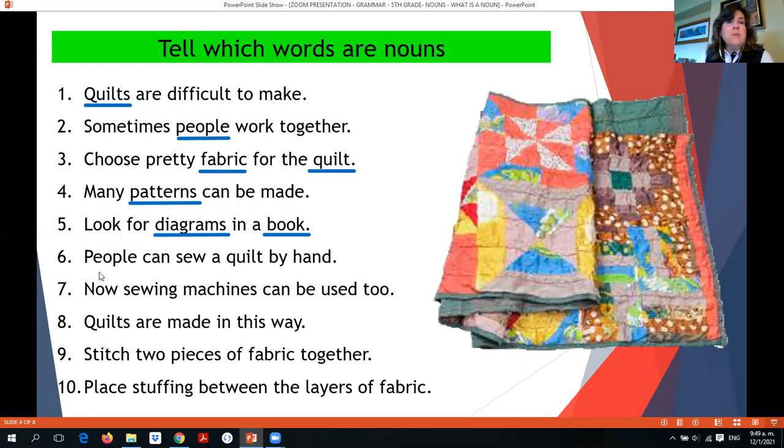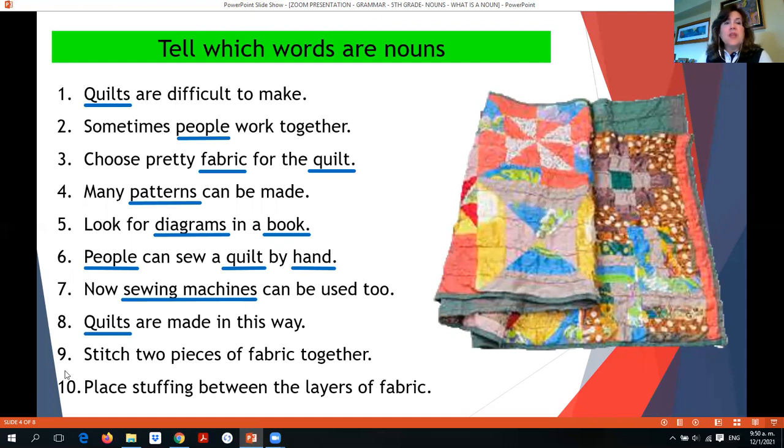Number six, people can sew and quilt by hand. Here we have people, we have quilt, and we have hand as nouns. Number seven, now sewing machines can be used too. In this case, we have sewing machines. This is a noun. Number eight, quilts are made in this way.